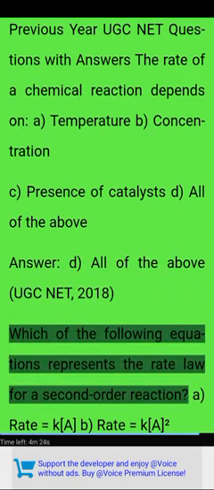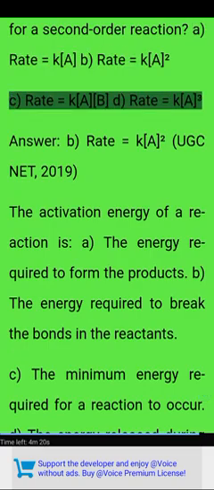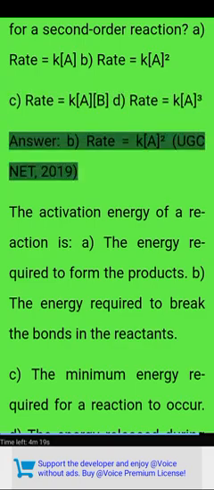Which of the following equations represents the rate law for a second order reaction? A. Rate equals k[A]. B. Rate equals k[A] squared. C. Rate equals k[A][B]. D. Rate equals k[A] cubed. Answer B. Rate equals k[A] squared.